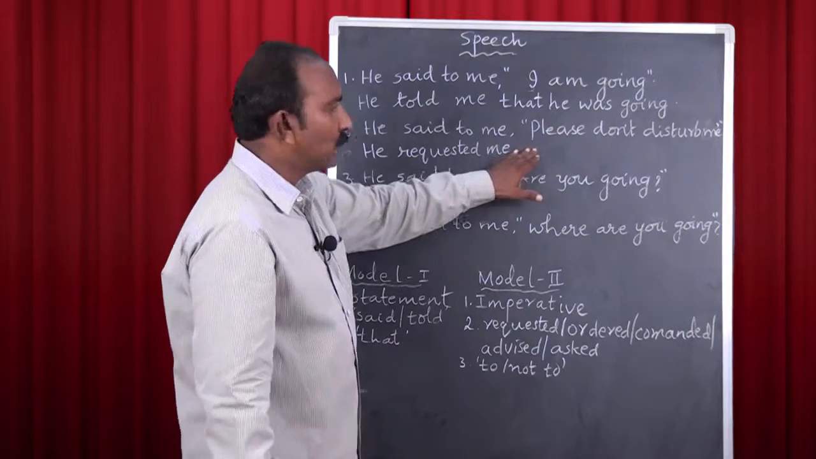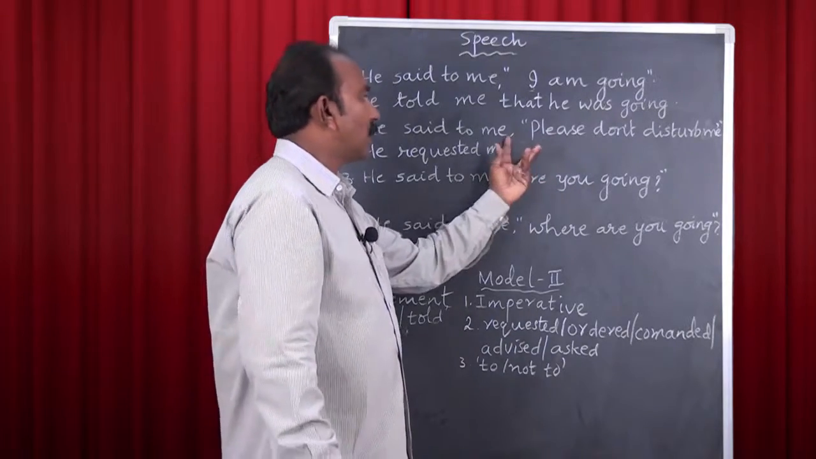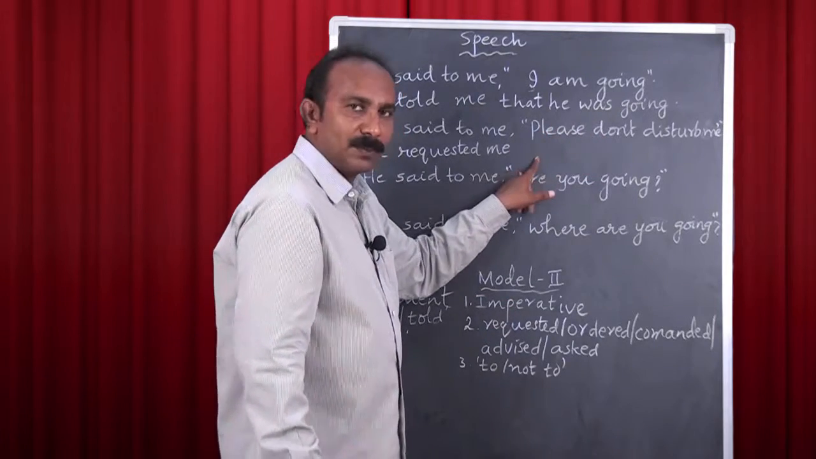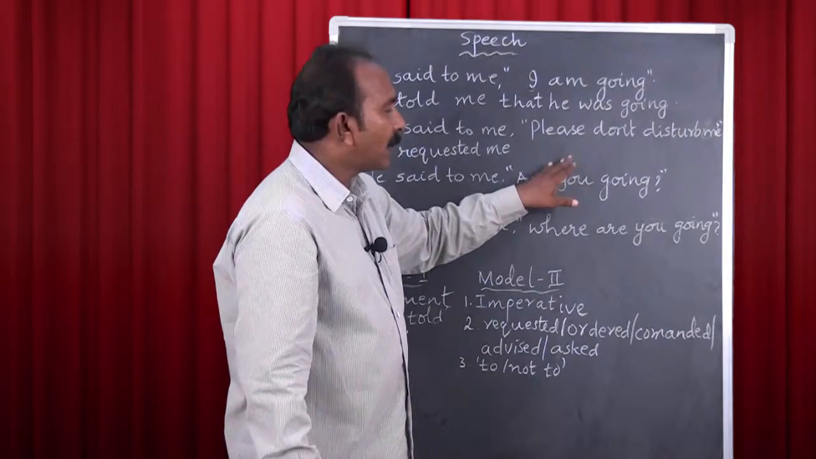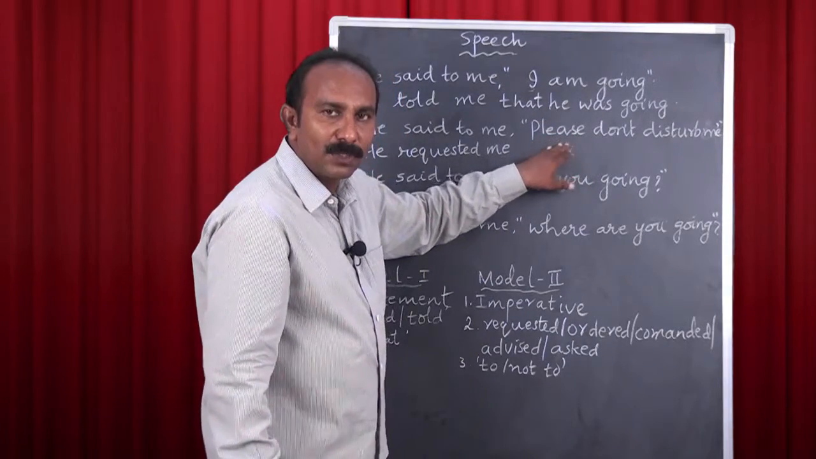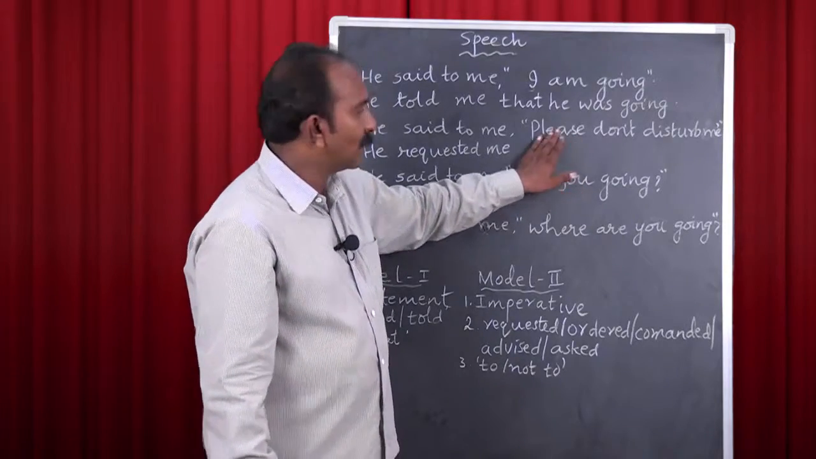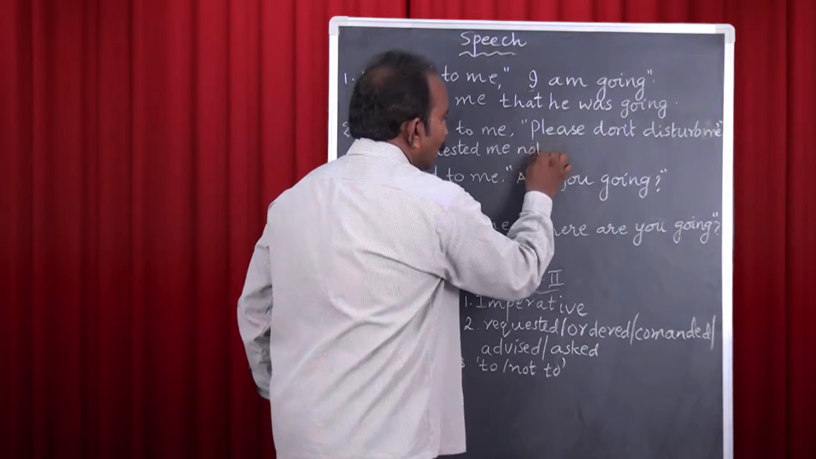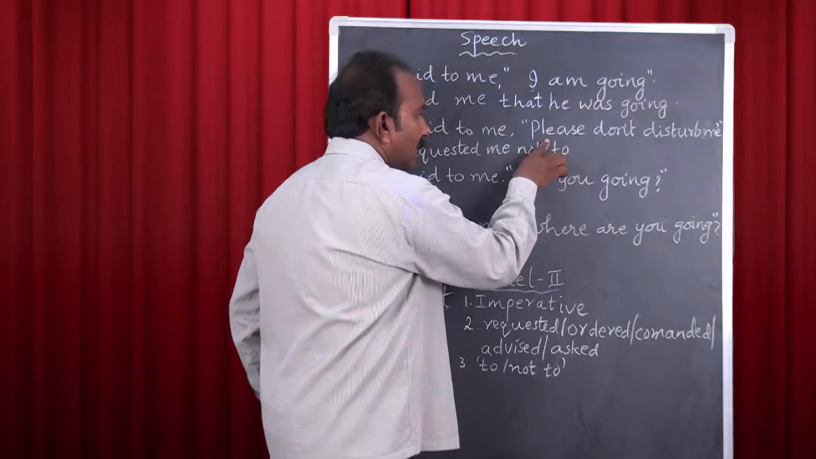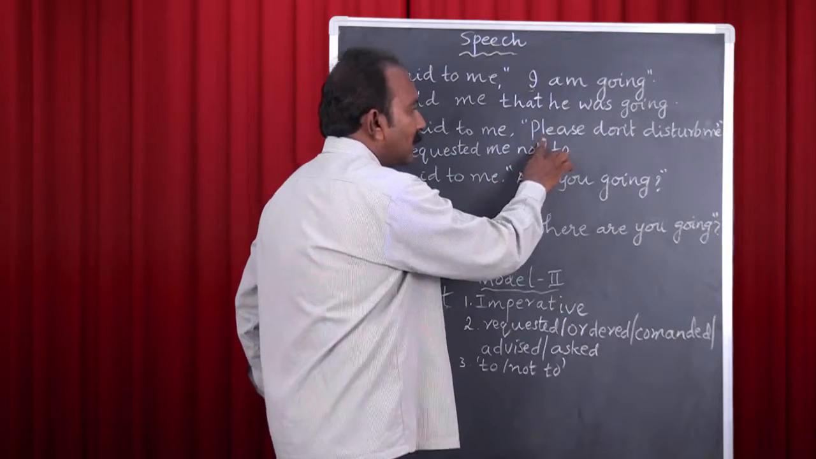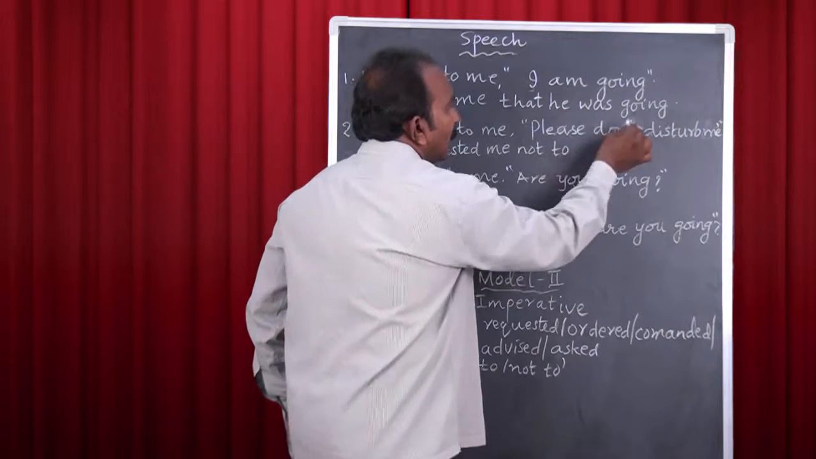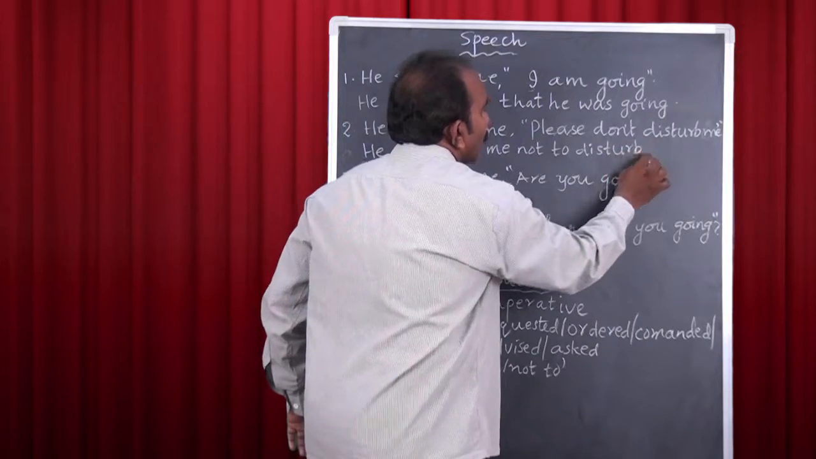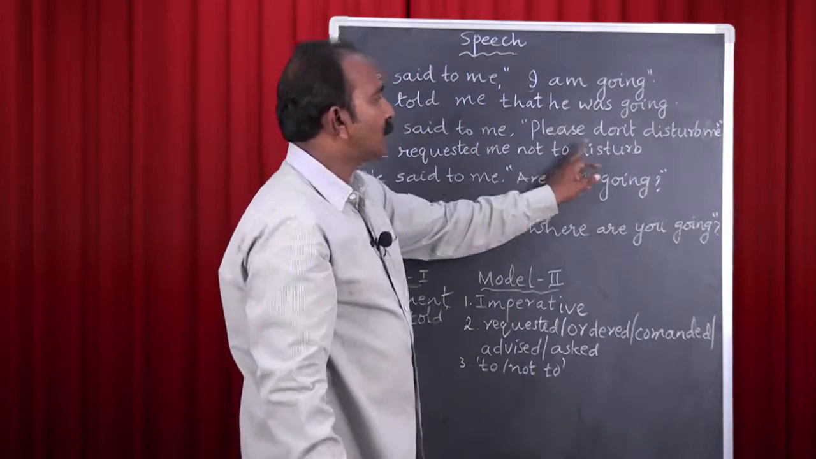Here we use either to or not to link these two parts. And when there is don't in this sentence, we use not to. Otherwise we use just to. And if there is please in the sentence in model 2, we have to remove that please. So now on seeing this don't, we can use not to. And as we have please here, we are supposed to remove this please. So just remove this please and then add this verb to this to disturb. He requested me not to disturb.